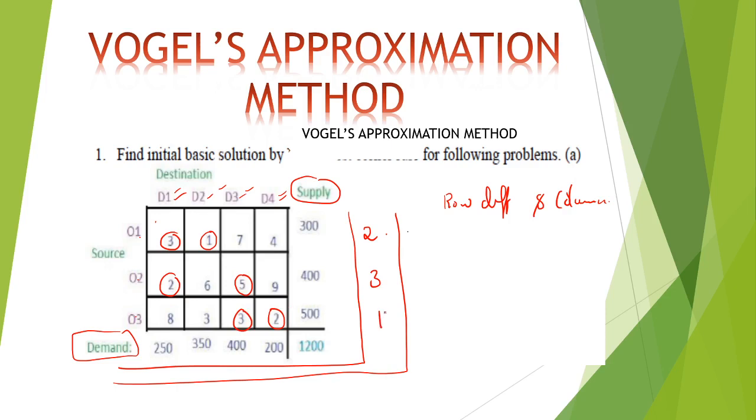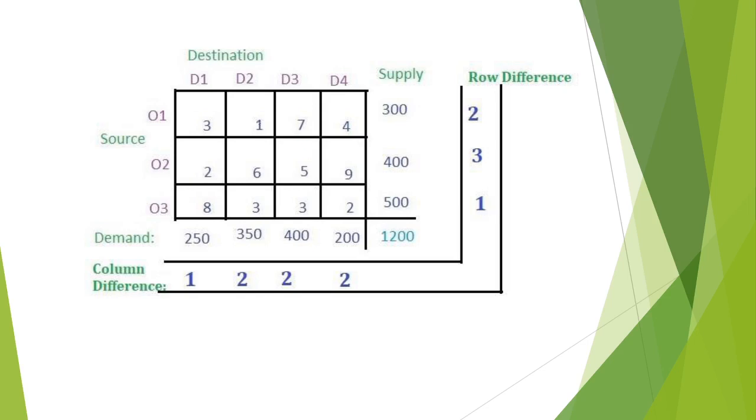Similarly, for the columns: 3 and 2, their difference is 1. Here 1 and 3, their difference is 2. 5 and 3, the difference is 2, and 2 and 4, the difference is 2. Now consider which is the highest. Here 1, 2, 2, 2 and 1, 3, 2. So 3 is the highest one, and it represents the second row difference.